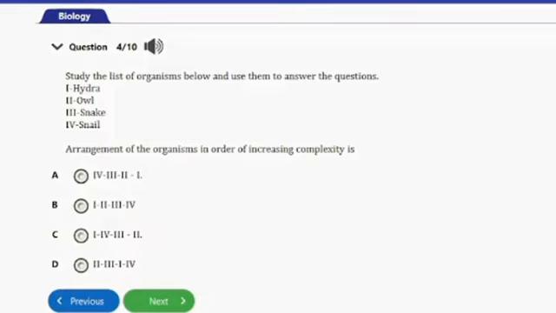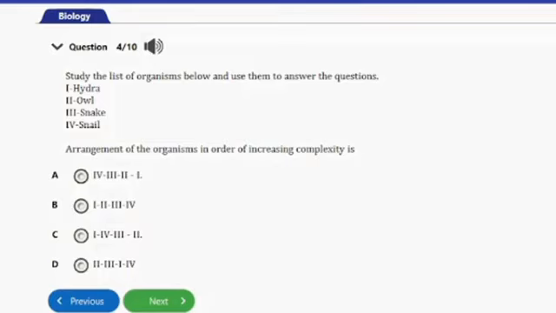C. I, IV, III, and II. D. II, and IV. So guys, the correct answer to this question is option C, and that's I, IV, III, and II.